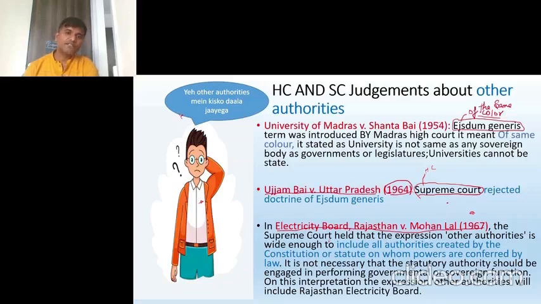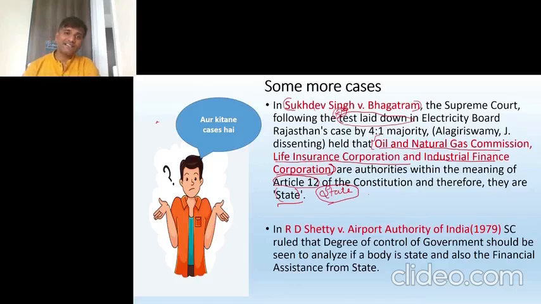Then came the Electricity Board Rajasthan versus Mohanlal, 1967. What does it say? It says that any body which is made by constitution or any law can be termed as state. So we said that some tests are laid, that we'll see. According to that test, ONGC, LIC, and IFC were declared as state. In R.D. Shetty versus Airport Authority of India, the Supreme Court said that even if a small percentage of government involvement is there in that body, then it can be called as state. If any financial assistance is provided by the government to that body, then it can be called as state.